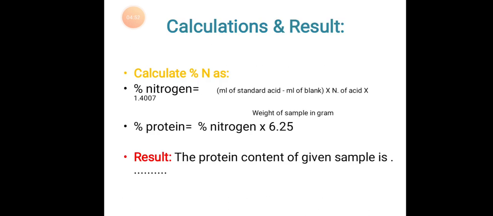Calculations and results. Calculate percentage nitrogen as: percentage nitrogen equals ml of standard acid minus ml of blank, into normality of acid, into 1.4007, divided by weight of the sample in grams. Percentage of protein is equal to percentage of nitrogen into 6.25. The protein content of the given sample will be obtained by these calculations.